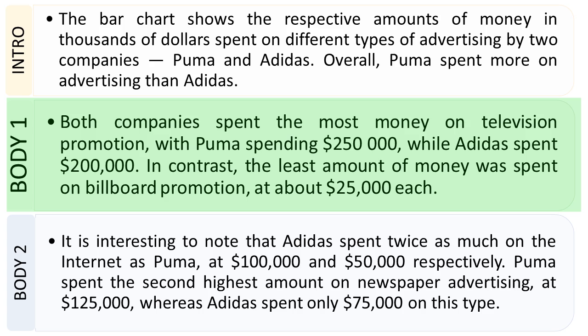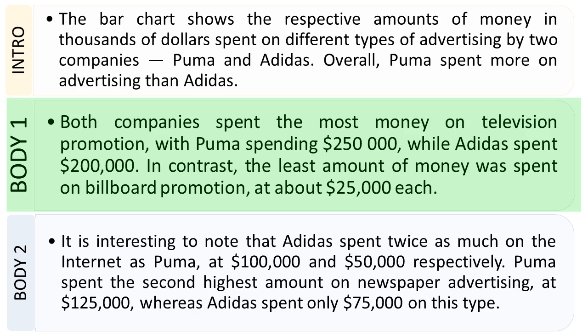The second sentence of the body 1 paragraph was about the minimum, and we can write the following sentence here. In contrast, the least amount of money was spent on billboard promotion at about $25,000 each. I'm mentioning that each of the companies spent around $25,000, and I'm using a nice contrasting phrase, "in contrast", which we have also learned during the lesson.